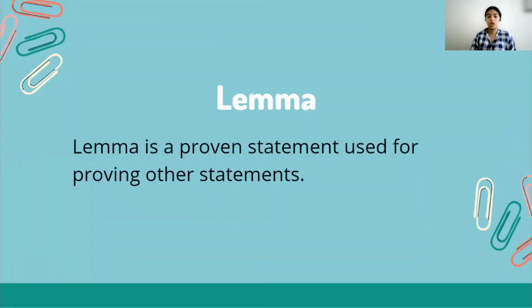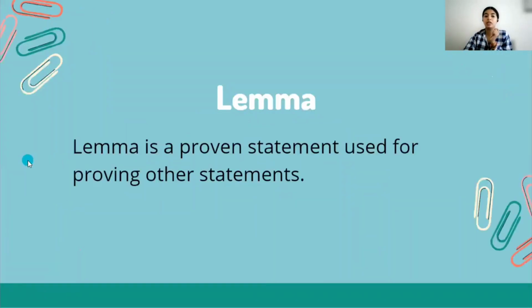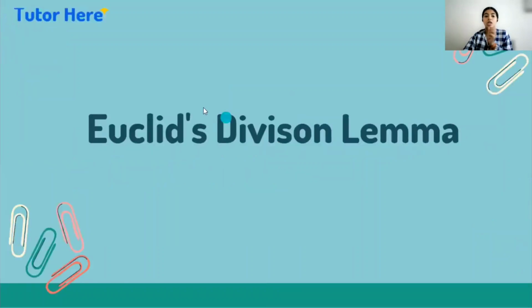problems. Okay, so when we read this term, Euclid's division lemma, we can recall division, right? We know how to divide two numbers. We have been doing division from the previous classes, right? So what is a lemma? A lemma is a proven statement that we have read recently. Okay. Now Euclid here is the name of the person who has given us this lemma.